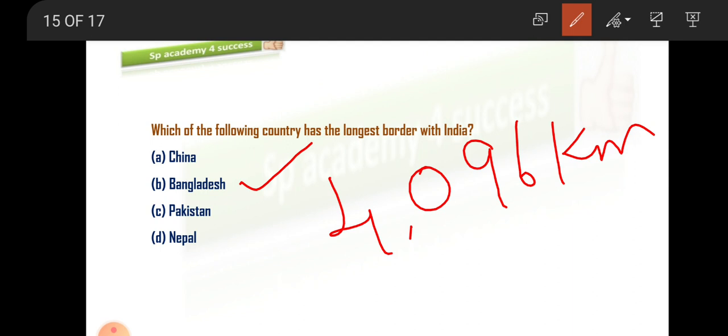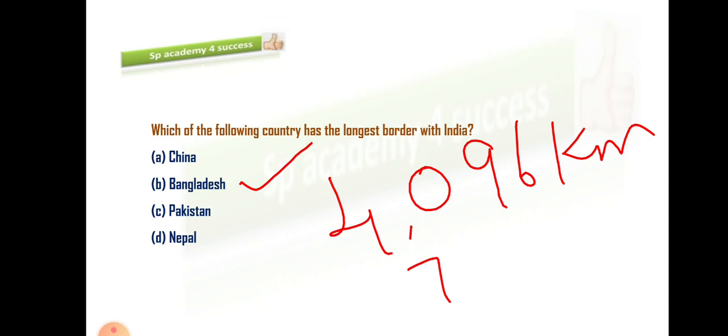Here you may get a doubt: is it important to remember the border length of all 7 countries? No, it is not important. Only the disputed countries like China and Pakistan, and the longest and the shortest border lengths have to be remembered. Like Bangladesh, the longest border length of 4,096 kilometers. This has to be remembered by you for your exams. So option B is the right answer for this.